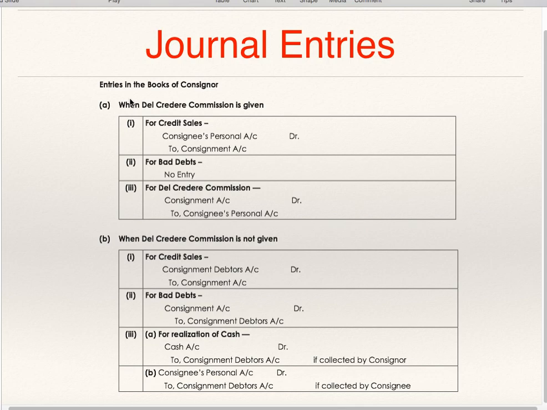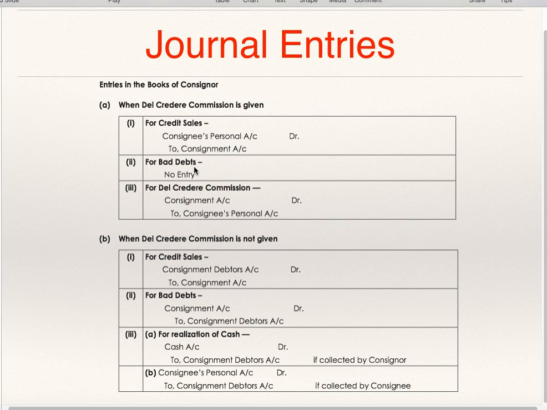Now we'll see journal entries when Del Credere Commission is given. When Del Credere Commission is given, the responsibility for credit sales is taken by the consignee, and the consignor will treat credit sales as cash sales. When Del Credere Commission is given, for credit sales, consignee's account to consignment account; he will consider credit sales as cash sales.